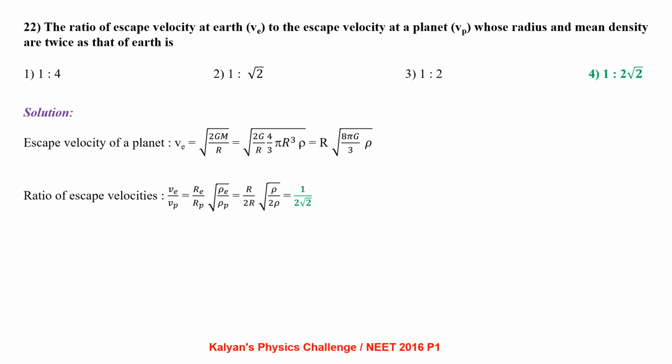Since the problem is framed in terms of radius and mean density, let us replace mass with density and volume. Since the planet is spherical in shape, mass can be written as volume into density. Volume is 4/3 pi r cube. So the formula for escape velocity in terms of mean density is r times root of 8 pi G by 3 into rho. Now writing this formula for Earth and planet and taking the ratio, we get Ve by Vp equal to 1 by 2 root 2.